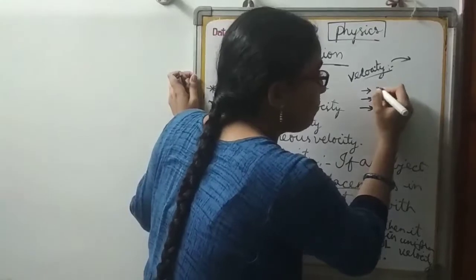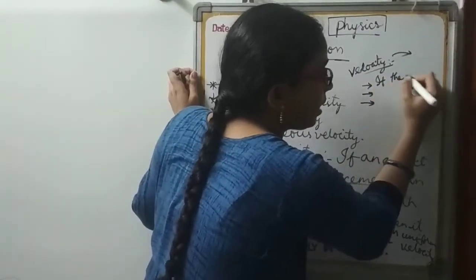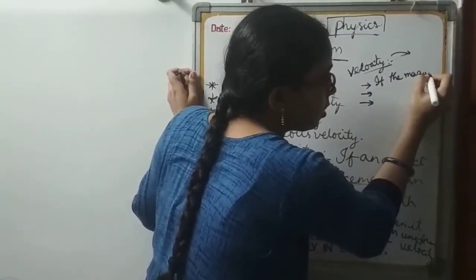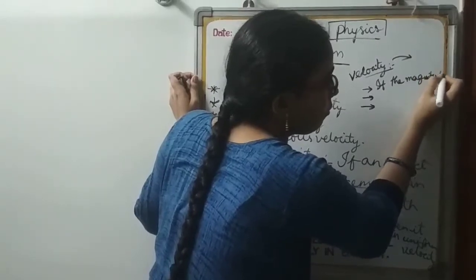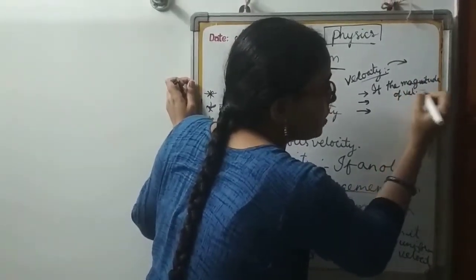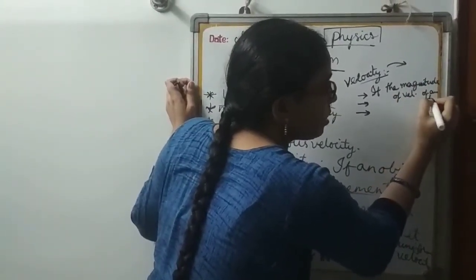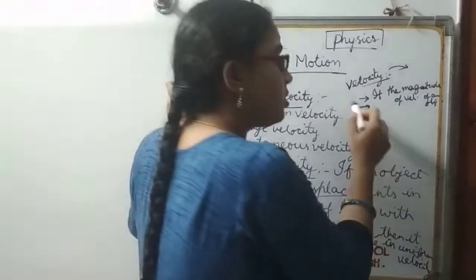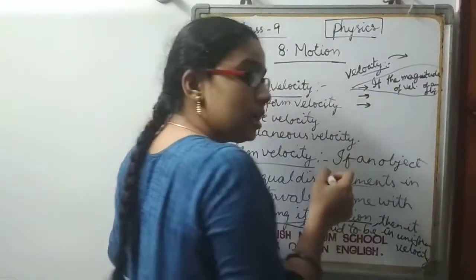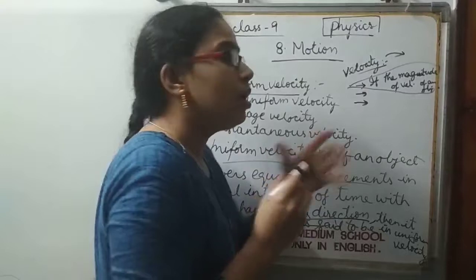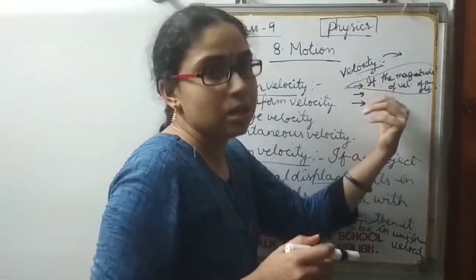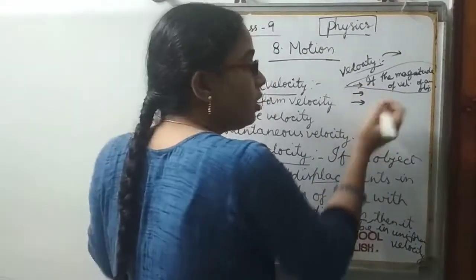If the magnitude of velocity of an object varies, then in such a case we can say that the object is having changing velocity, not uniform velocity.